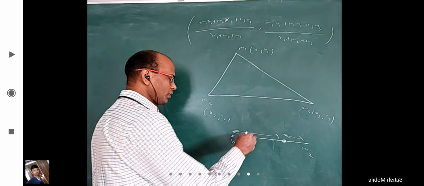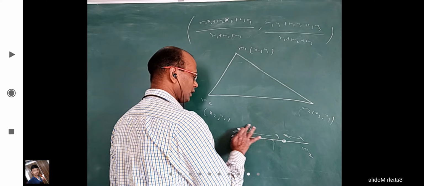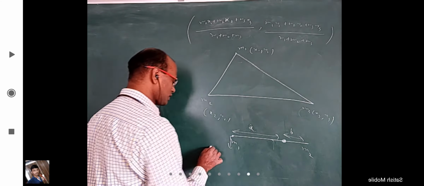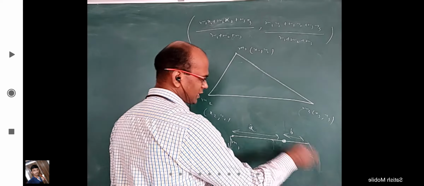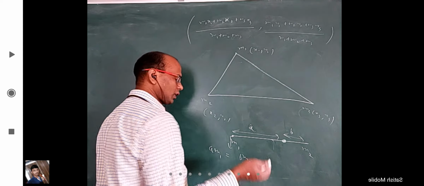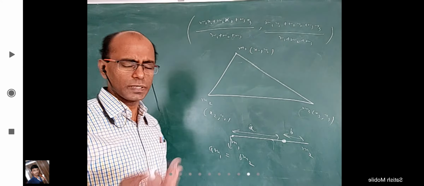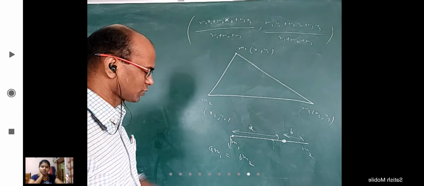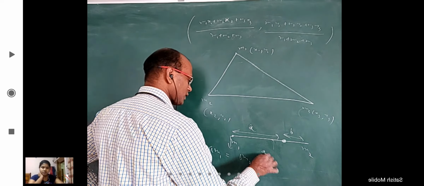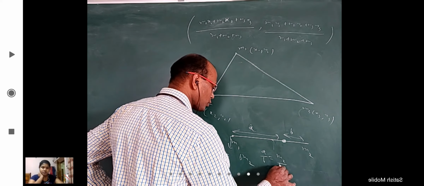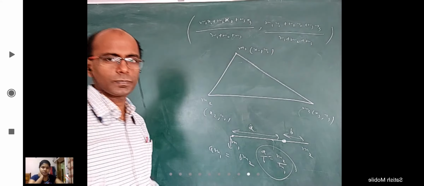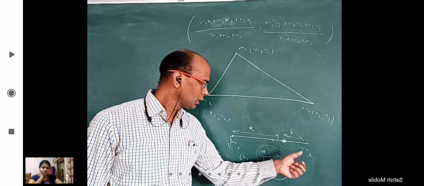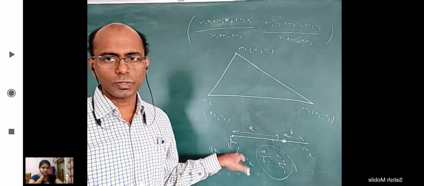Why? If I take this length as A and this length as B, about this point, what is the moment of this acting in this direction? It is A m1. And about this acting in this direction is B m2. Then the clockwise moments and anti-clockwise moments should be equal, or you can say the total sum should be zero because one is plus and one is minus. Either way, it's okay. A m1 equals B m2, so A by B is equal to m2 by m1. Please notice this point, that this length is not proportional to m1, this is proportional to m2, and this length is proportional to m1.